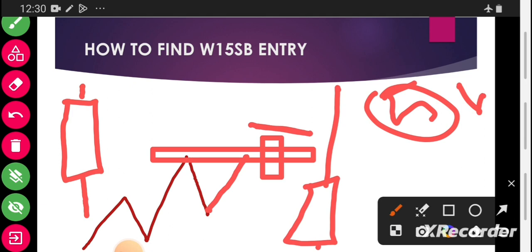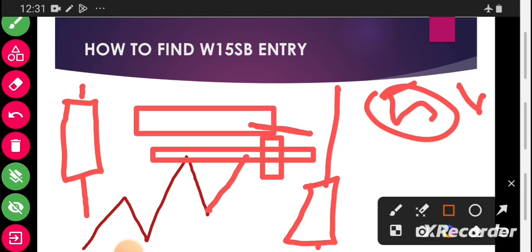So we're marking our key levels. We are not going to use the horizontal... we are not going to use this tool. How do you call it? Comment it below. How do you call that tool? This is a box tool. We are not going to use that. We are going to use horizontal lines, guys.